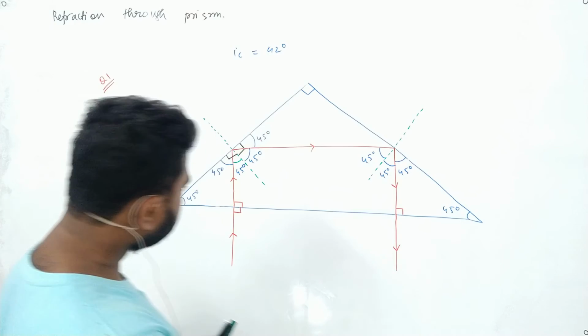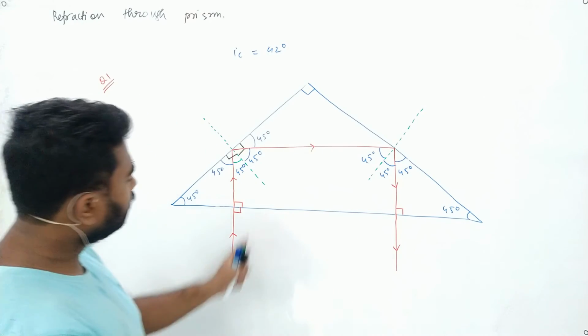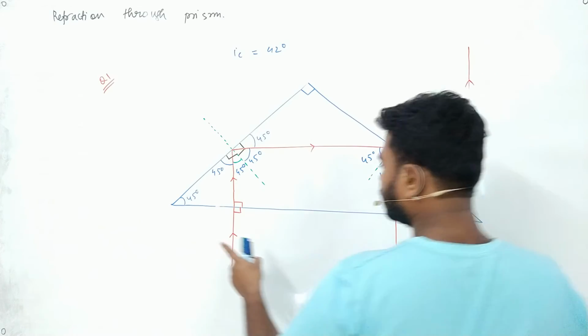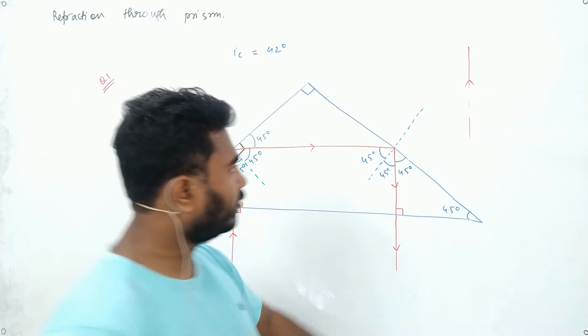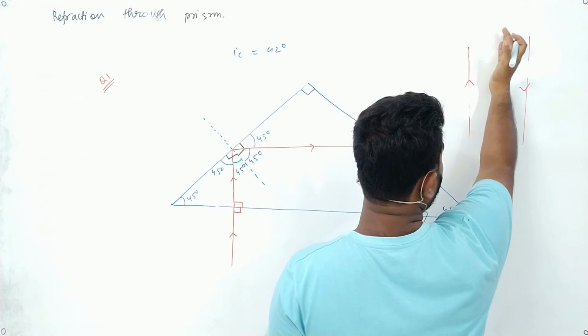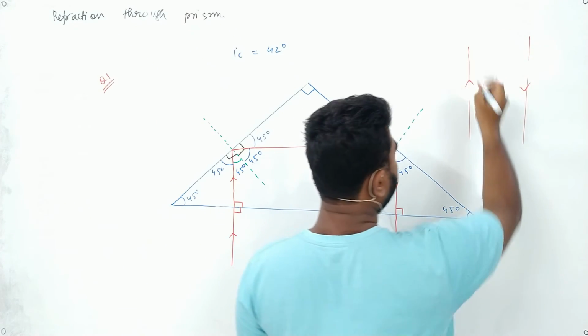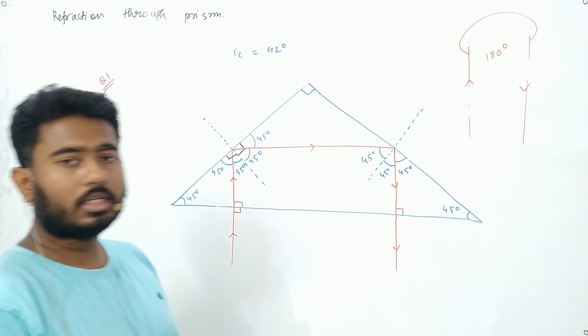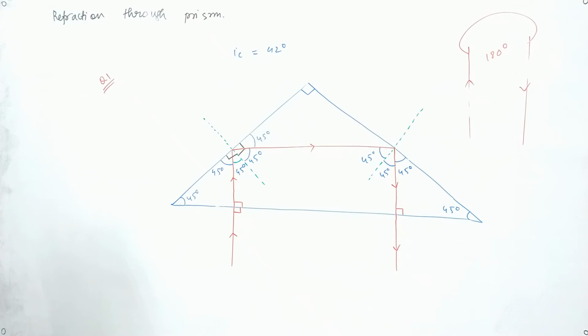Okay, now in this case, the ray is initially going towards this direction, but after reflection the ray went in the other direction. So it was going in the forward direction, it came in the backward direction. What is the deviation? The deviation is 180 degrees.